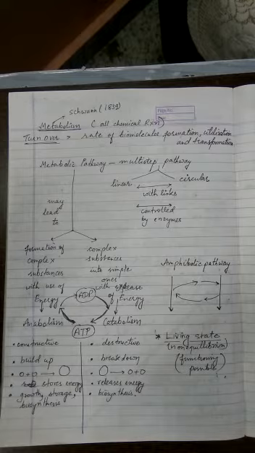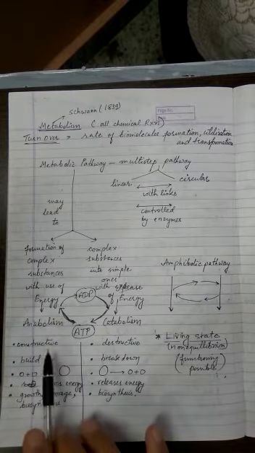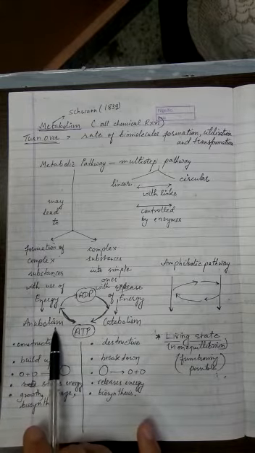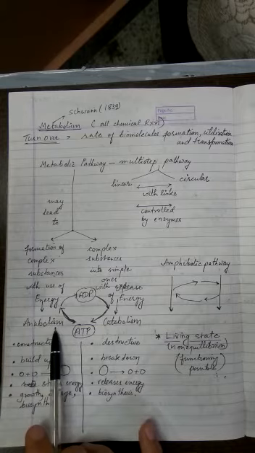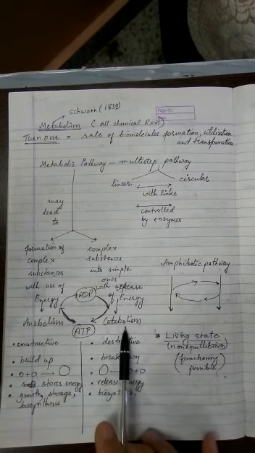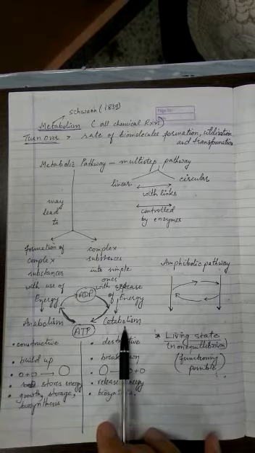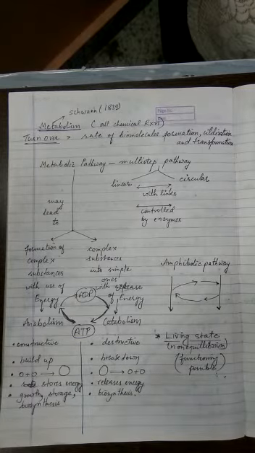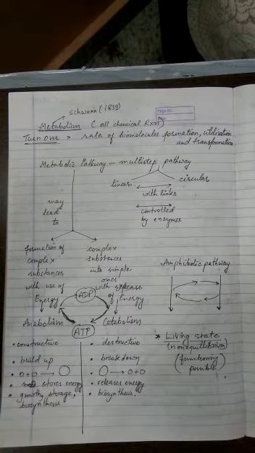These two reactions are called anabolism, formation of complex substances, and catabolism, formation of simple substances. So remember, two pathways are there, anabolic pathways and catabolic pathways.